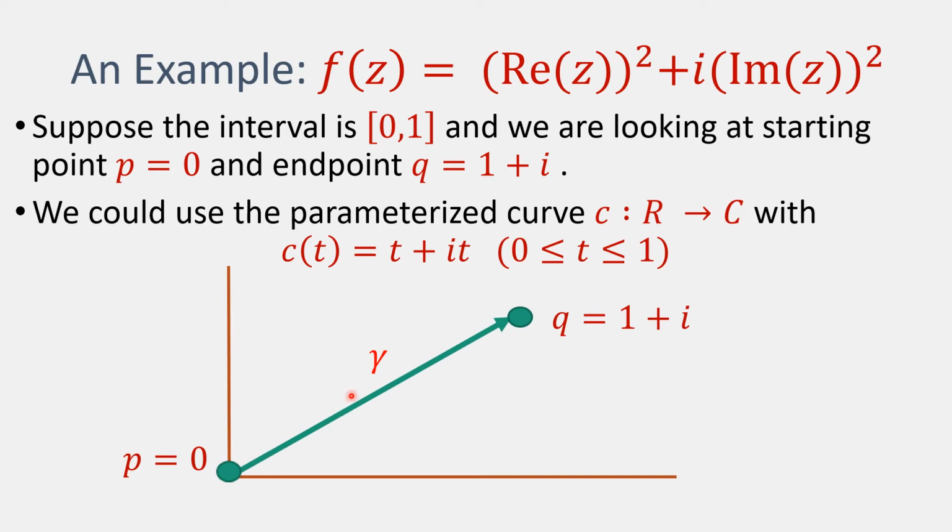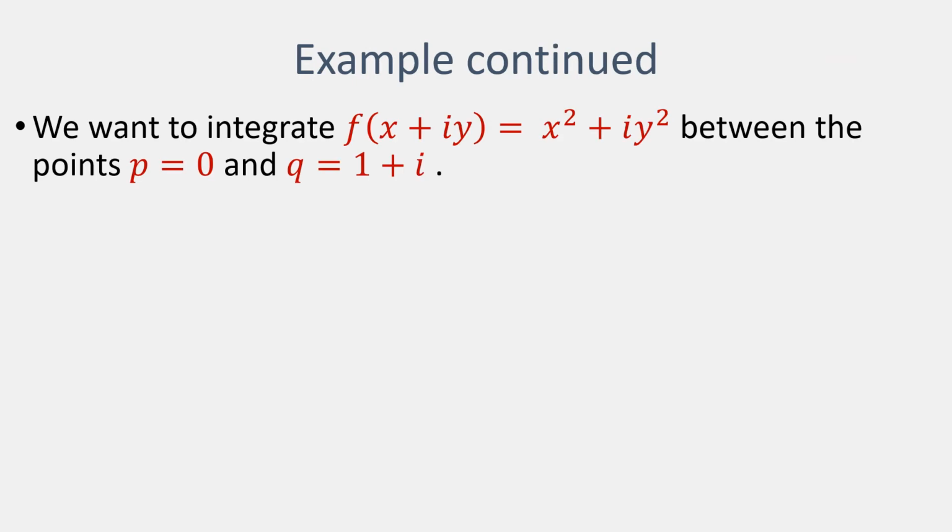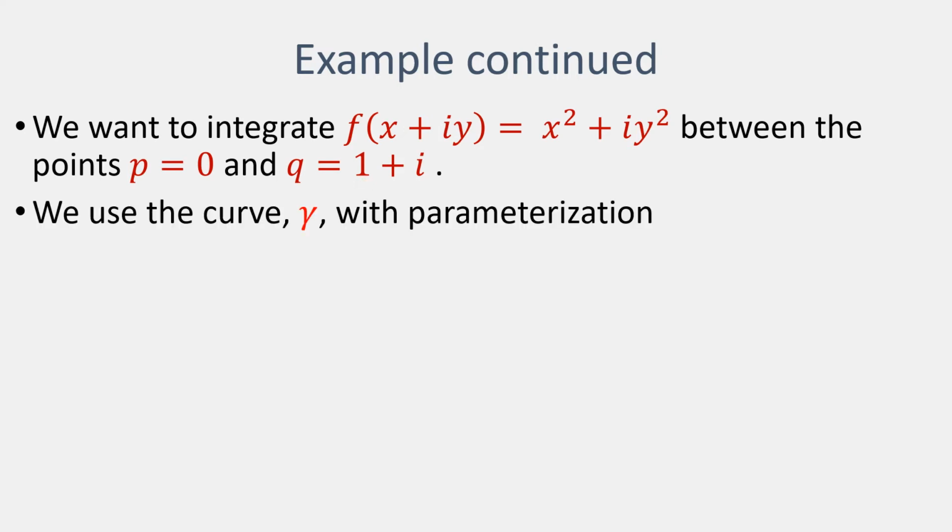This curve corresponds to a line taking us from our starting point, traveling along that line to the end point.